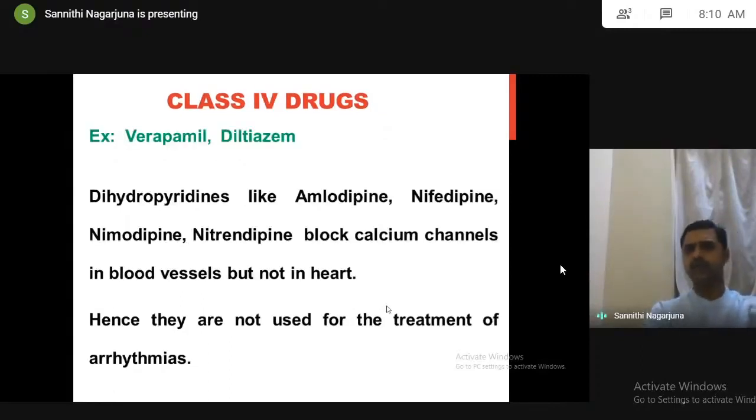For class 4 drugs, what we use are verapamil and diltiazem. Only verapamil and diltiazem are used for arrhythmias, because other calcium channel blockers like the dihydropyridine group, amlodipine, nifedipine, nitrendipine, block calcium channels only in the blood vessels, but not in the heart. To treat arrhythmias, we need blockade of calcium channels in the cardiac cell, so we use only verapamil and diltiazem. We are not using these other drugs.